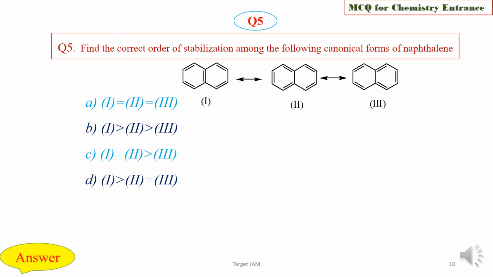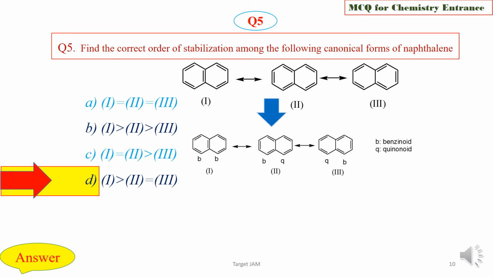We are now going to check the answer key, and the right option is option D, that is 1 greater than 2 equal to 3. See, we first have to check the number of benzenoid and quinonoid forms in each canonical form. Basically, benzenoid means like benzene, and quinonoid means like quinone, where the arrangement of double bonds is like this quinone.